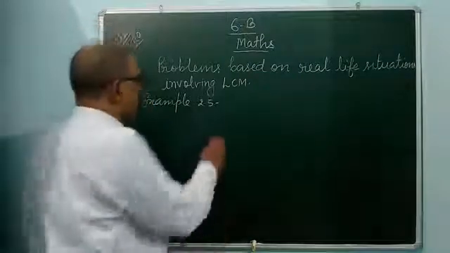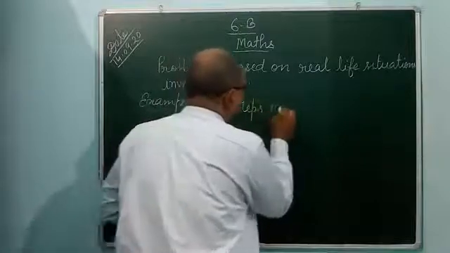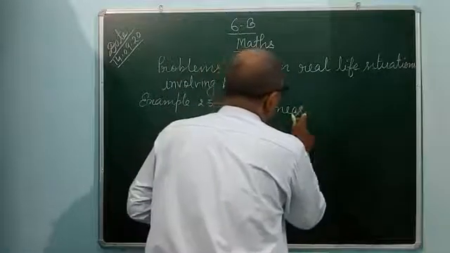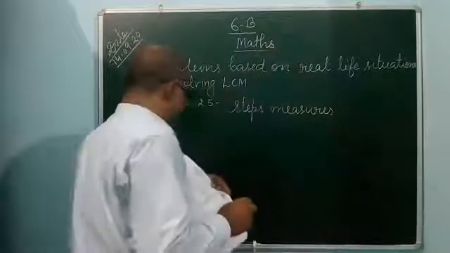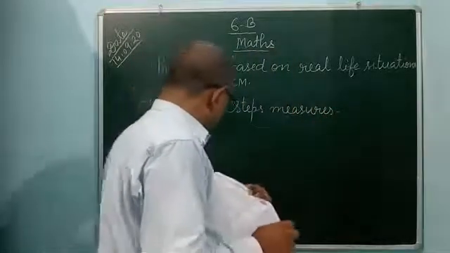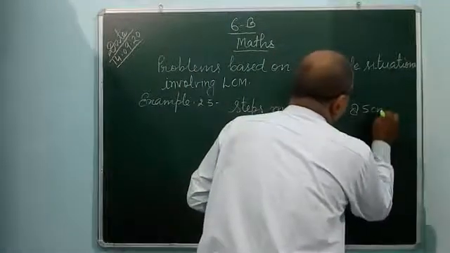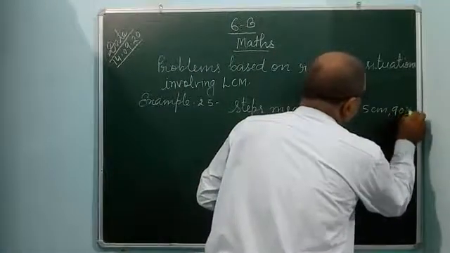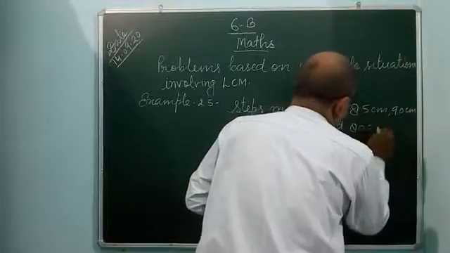Their steps measure 85 centimeter, 90 centimeter, and 80 centimeter.